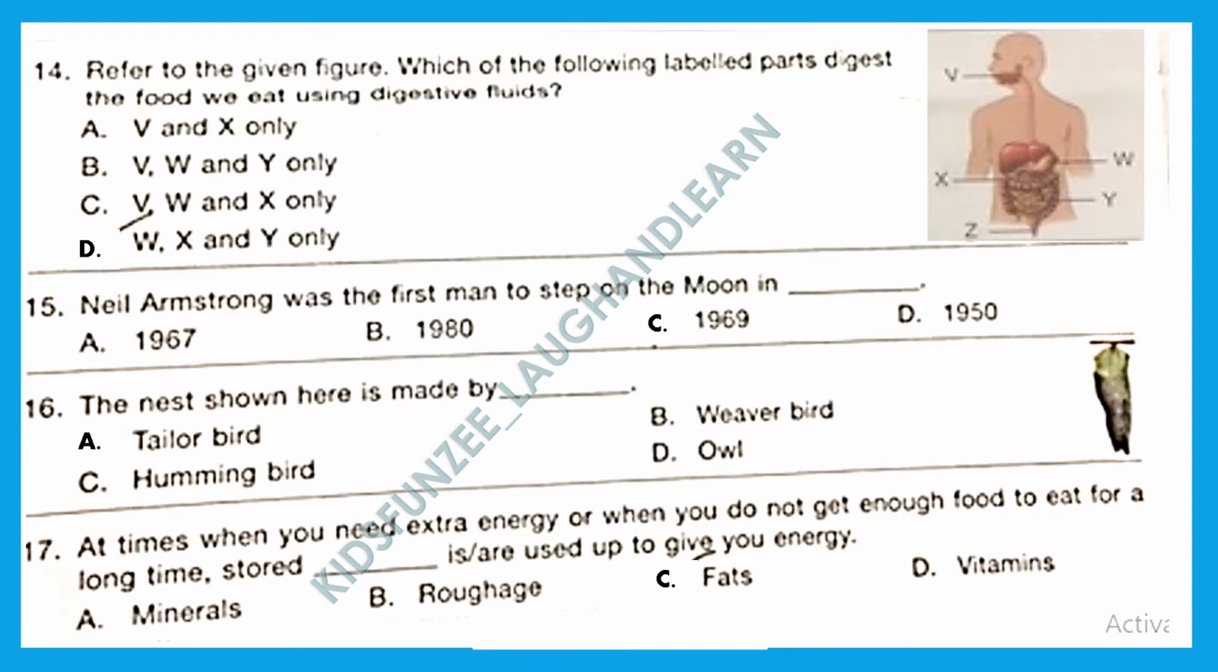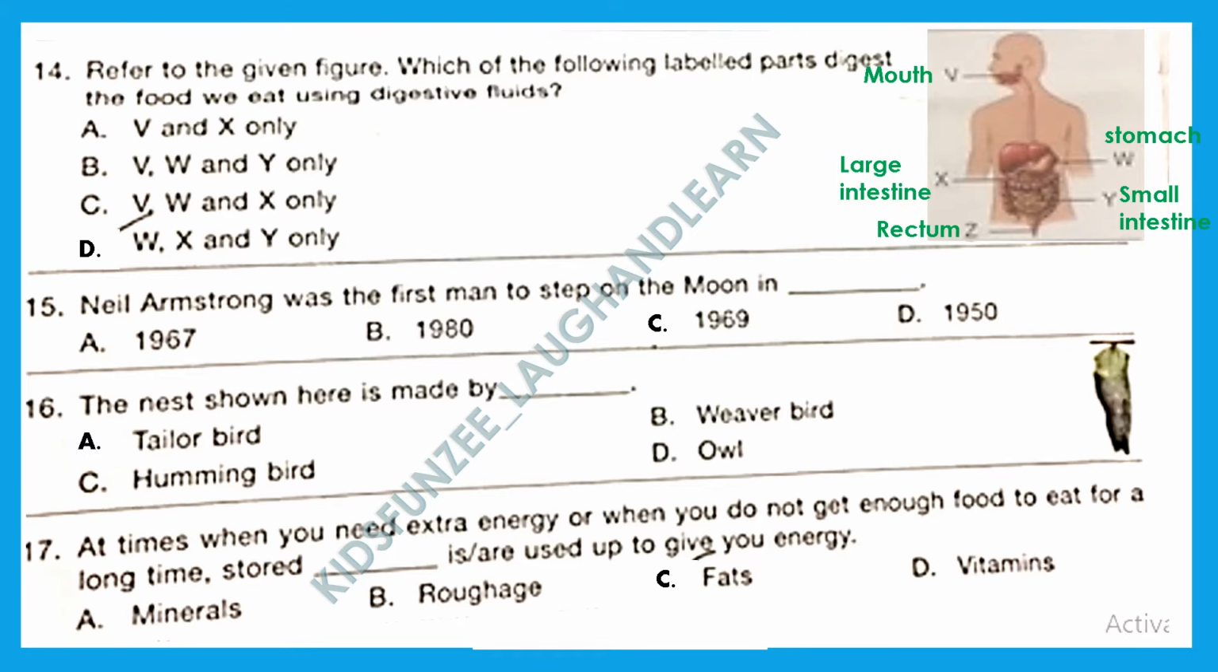Question 14. Refer to the given figure. Which of the following labeled parts digest the food we eat using digestive fluids? Let's see the parts. V is your mouth or salivary gland. W is the stomach. X is the large intestine, Y is the small intestine, and Z is your rectum. Now this was a tricky question because we need to tell where the food gets digested using digestive fluids.